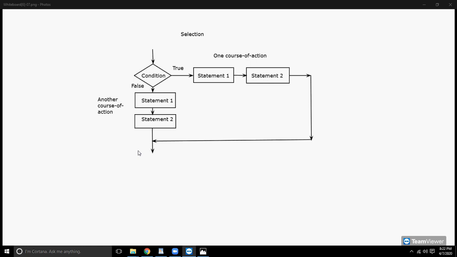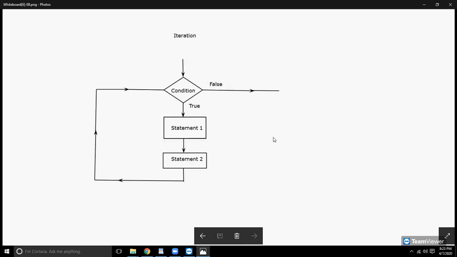So now we move on to the next construct, which is the iteration. The iteration construct means repetition of some set of statements depending upon a condition test. Till the time a condition is true or false depending upon the loop, a set of statements are repeated again and again. As soon as the condition becomes false or true, the repetition stops. The iteration construct is also known as the looping construct.